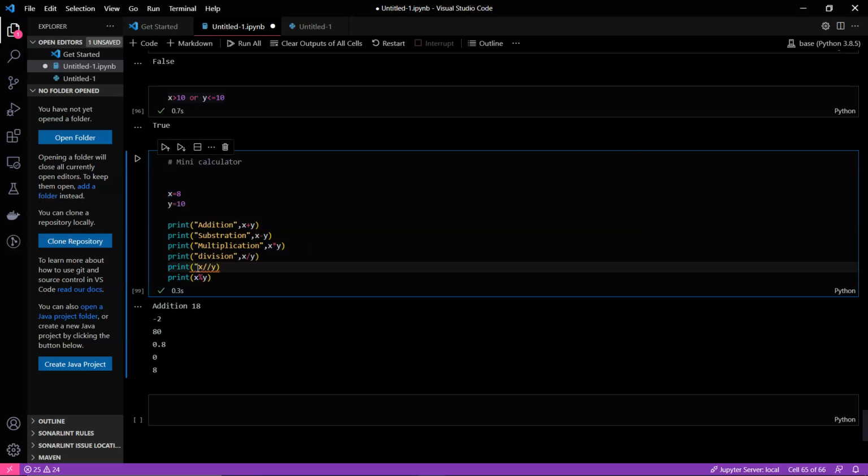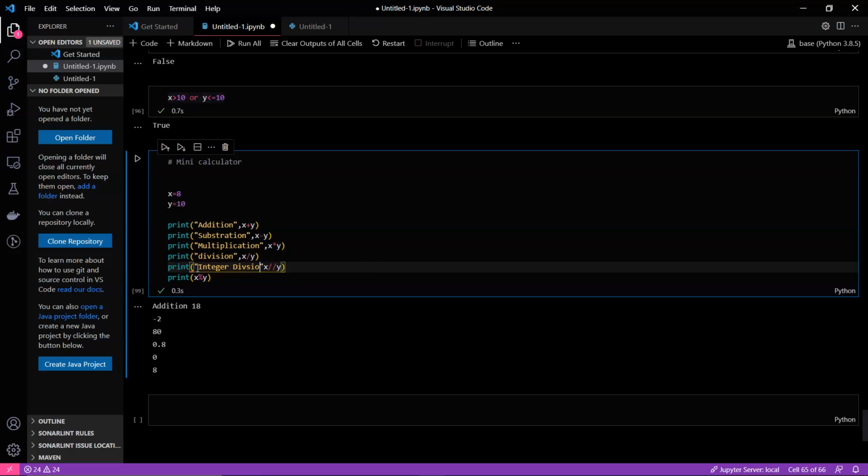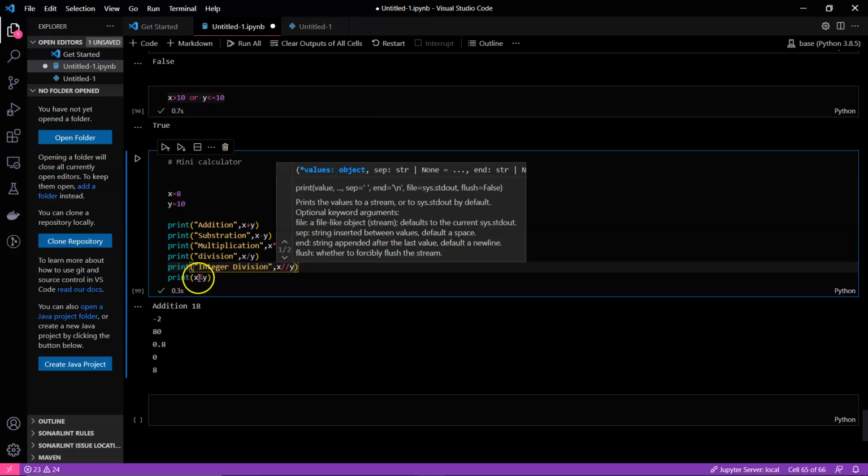There is also a way where you can use strings and variables in the same double quotes. It's called f-string notation, which we will be discussing later, but as of now we are just going to use this. So we have integer division, and you can see again I'm making use of a comma.